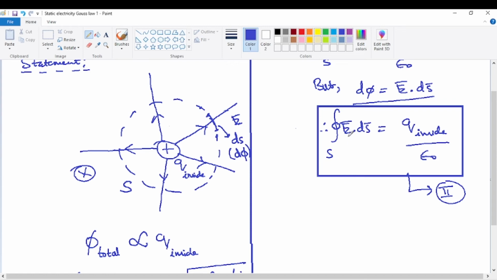So what about the second term, E2 dot ds? E2 is the field at the same point due to the outside charge. And that E2 dot ds integral is nothing but the total flux due to the outside charge. Anyhow, we have already seen that exactly. It is zero. The flux due to the outside charge is exactly zero. So that term will vanish.